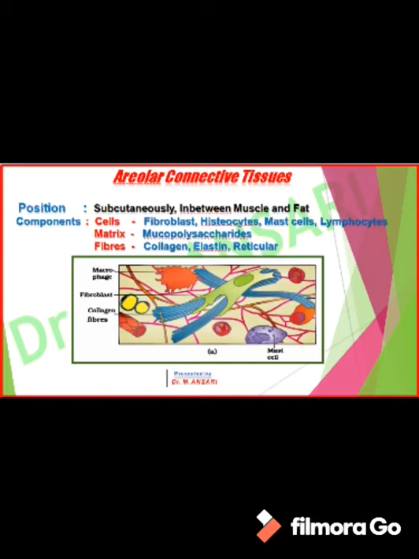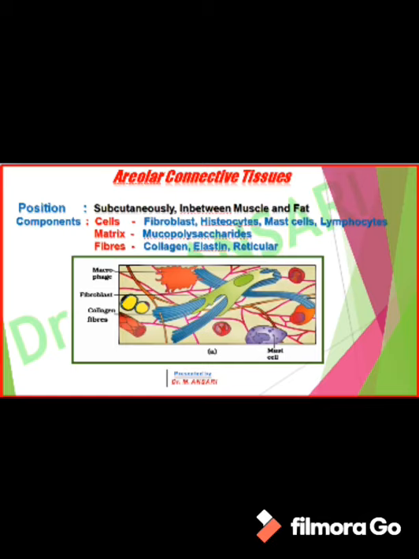Fibroblasts are large, amoeboid or irregular in shape, and they form the matrix of the tissue as well as the different types of fibers in this tissue itself. The chemical nature of the matrix is mucopolysaccharide, and the different types of fibers present in this matrix are formed by the fibroblast cell.